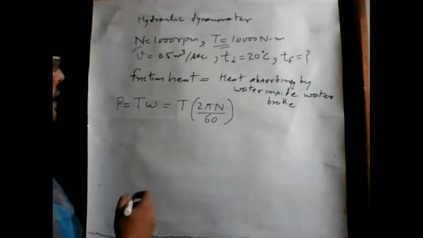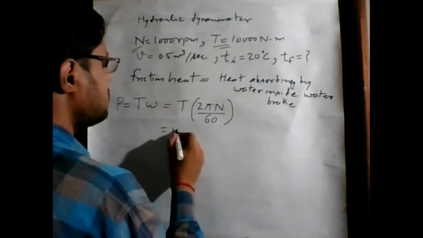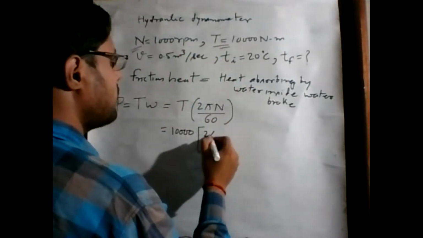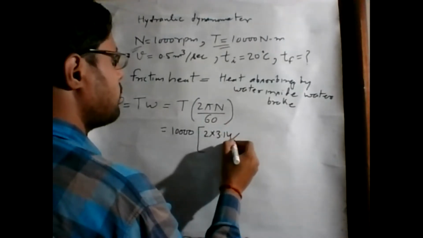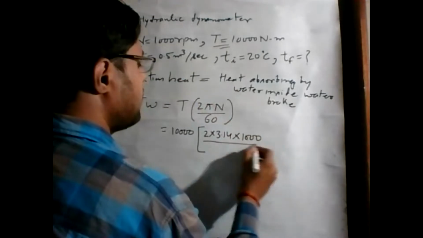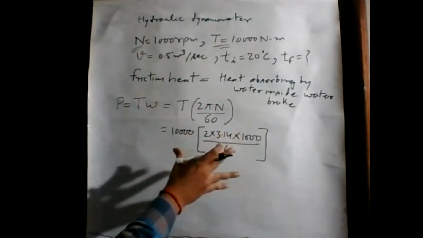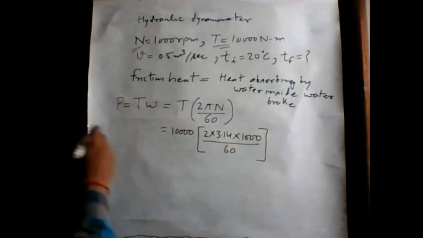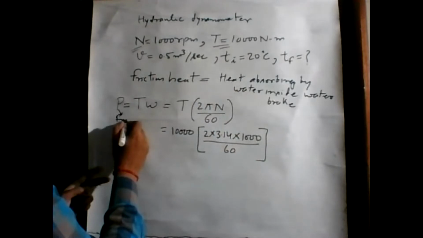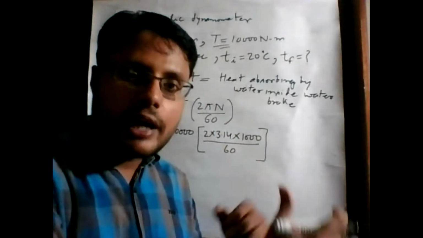So if we put in these values, what is the T value? That is 10,000 multiplied by 2 multiplied by 3.14 multiplied by n, which is 1000 rpm, divided by 60. This value is the power, the index of friction, because by this power the engine is trying to rotate.